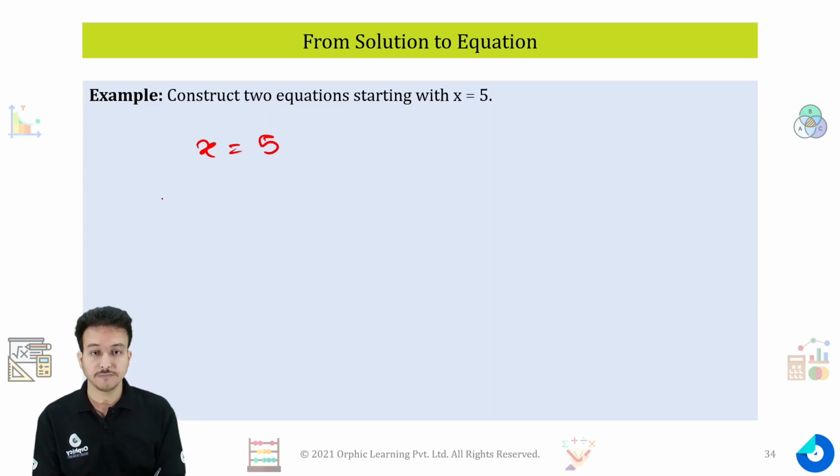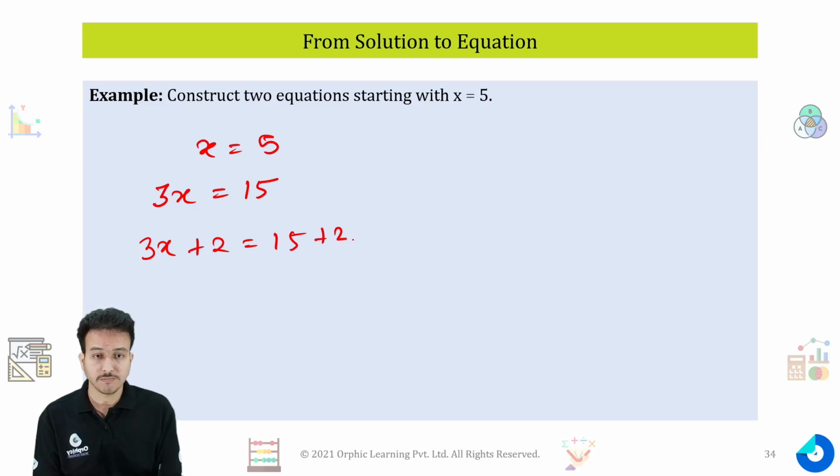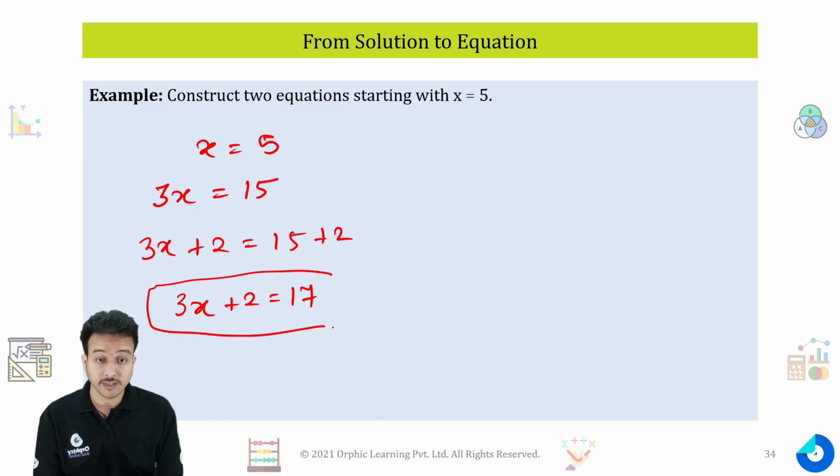Using the same, I am multiplying both sides by 3, it will give me 3x is equal to 15. Now adding 2 on both sides will give me the equation 3x plus 2 is equal to 15 plus 2, that is 17. This is an equation having the solution x is equal to 5.